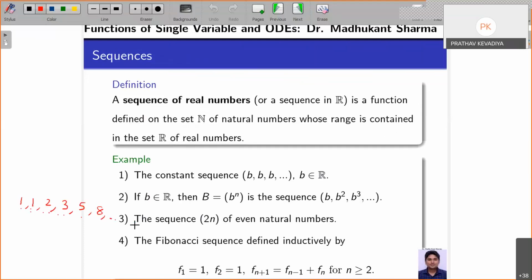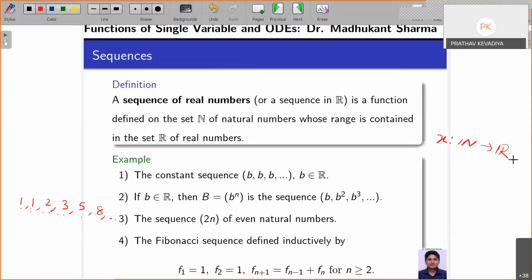No, b is any real number. What is going on here is the power, which is varying: 1, 2, 3, 4, 5. b is fixed. We don't mind whether the squared term or the cubed term is a natural number, because our range is in R.